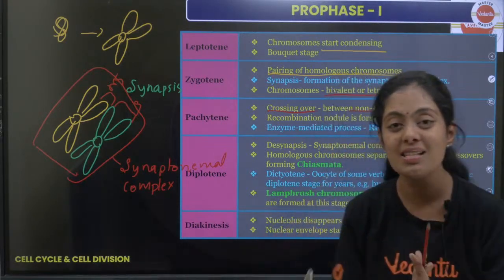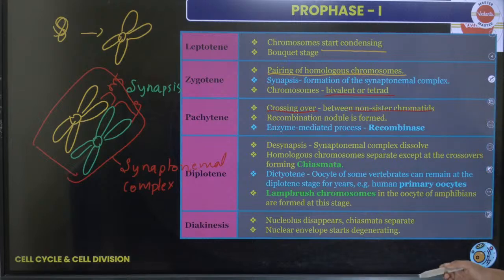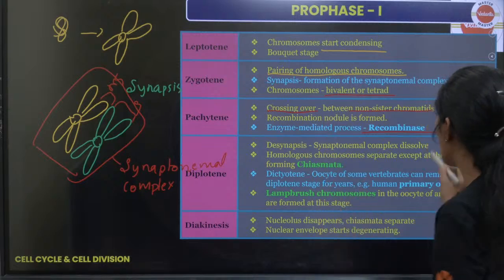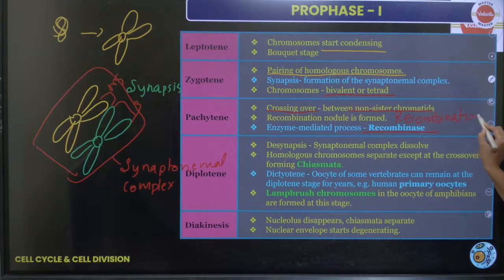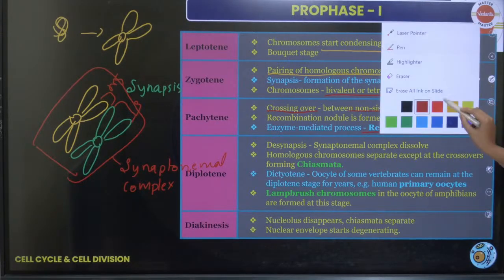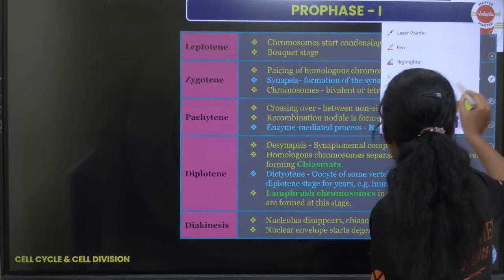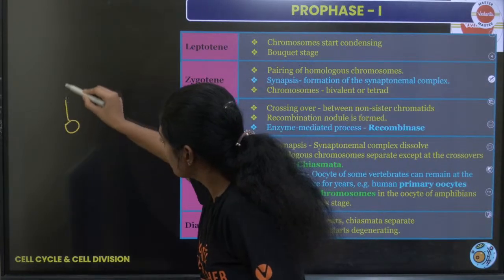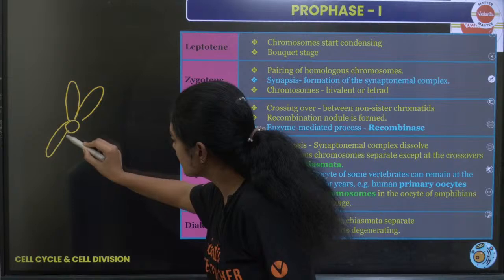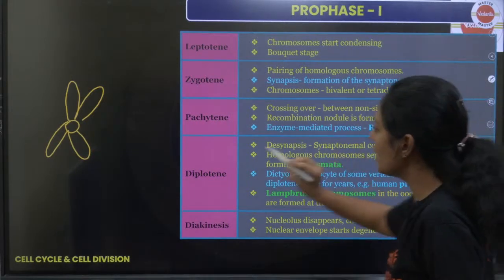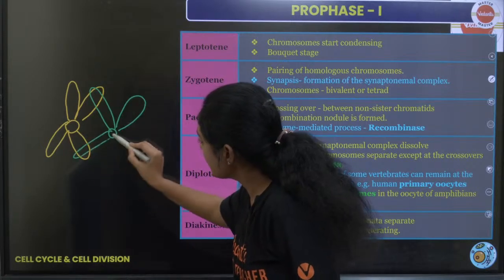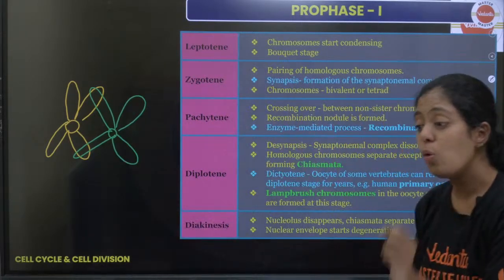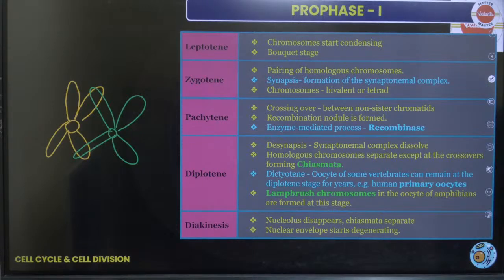Crossing over of two non-sister chromatids happens, and for this you need an enzyme called recombinase. In the process, the crossing over happening in pachytene I also call recombination, children. I will draw and show you recombination. You will understand things better. I'll use the same colors. So this is one chromosome; let me show the colors to differentiate. It is the crossing over between two non-sister chromatids.